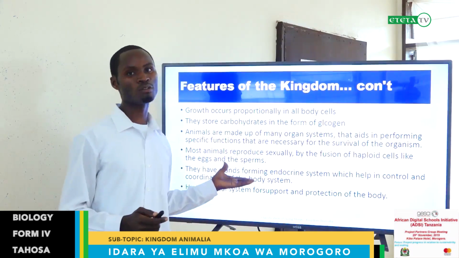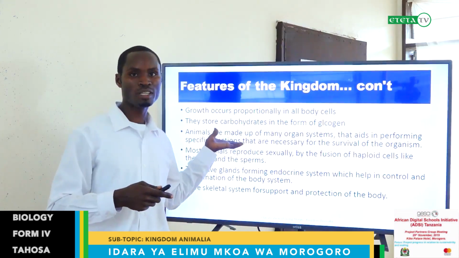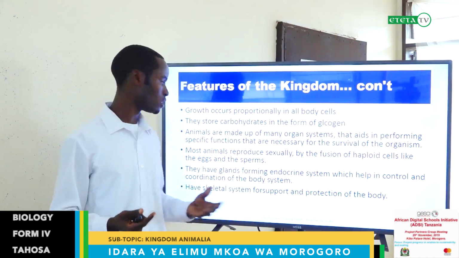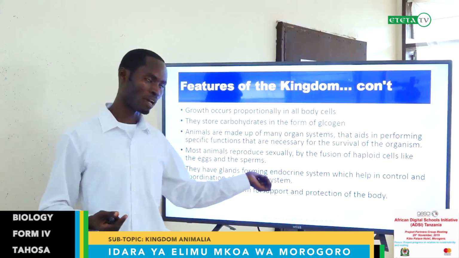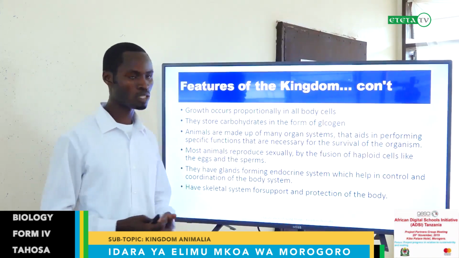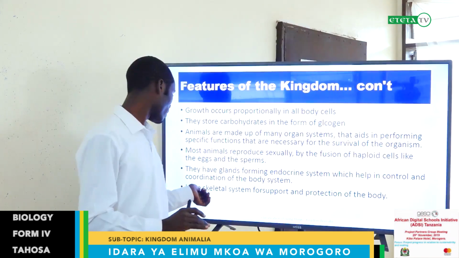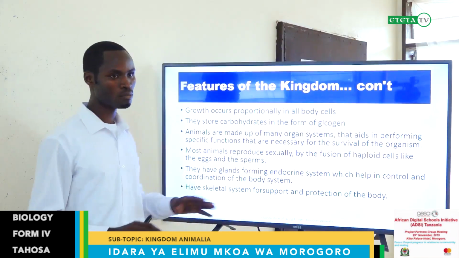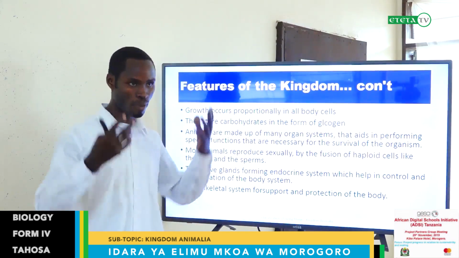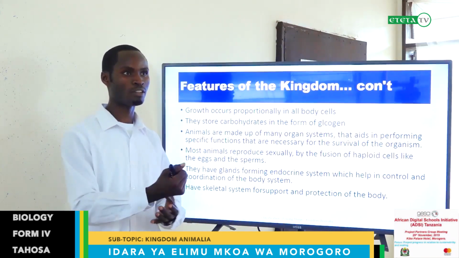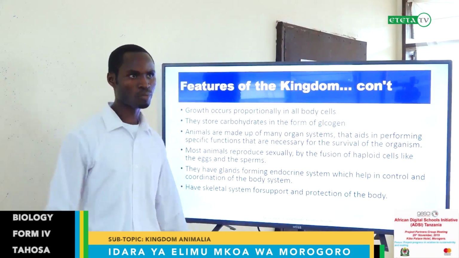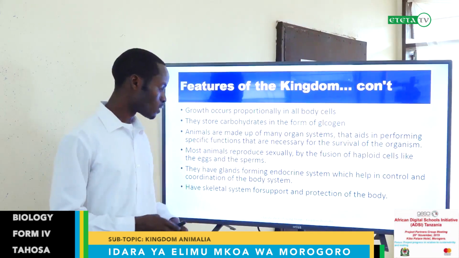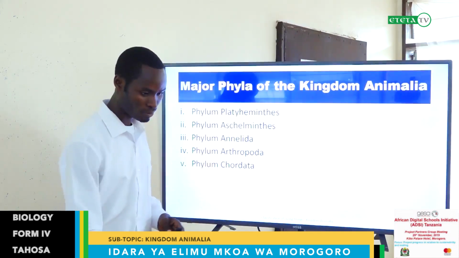This is in connection to one of the points we mentioned, that we have a nervous system for responding to stimulus or changes in the body. This function is also performed by the glands, which produce hormones and other chemicals in the body. They have a skeletal system for support and protection of the body. The skeletal system, the system of bones, makes our shape, because we find bones, the skull, and bones spreading all over the body, which makes us strong, because they are supporting our body.